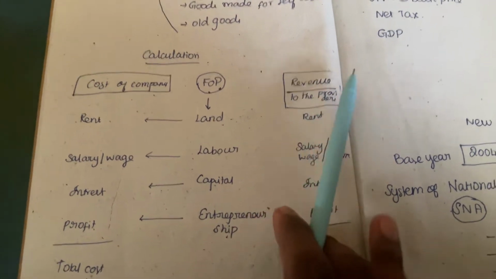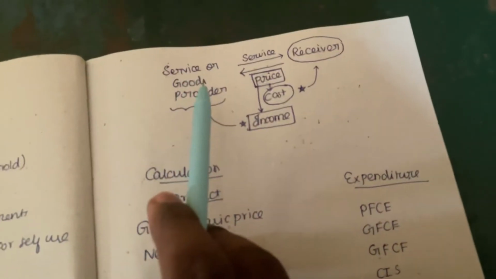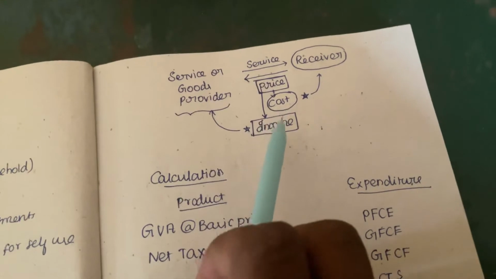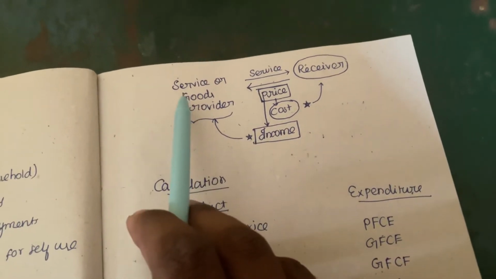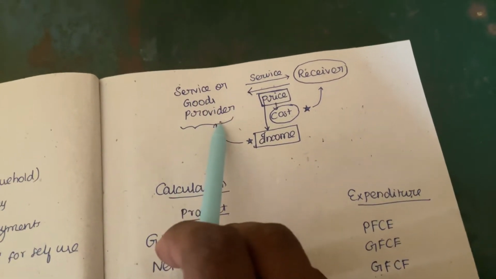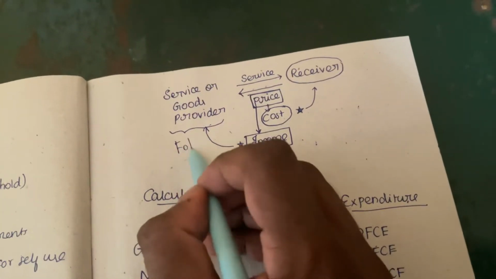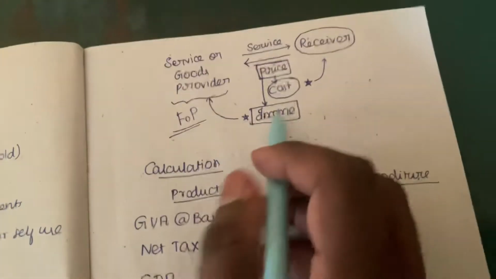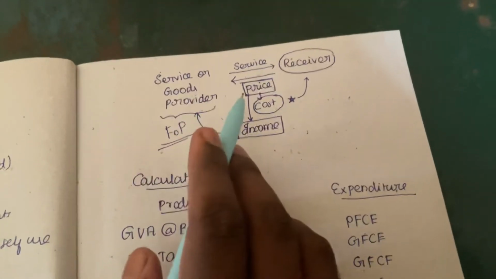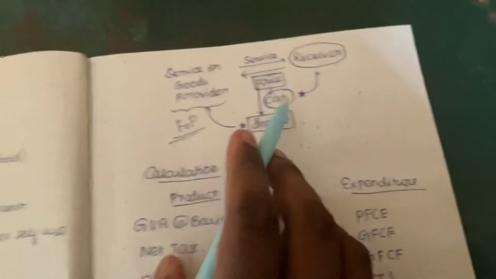At the same time, the factors of production providers will get income during this period.